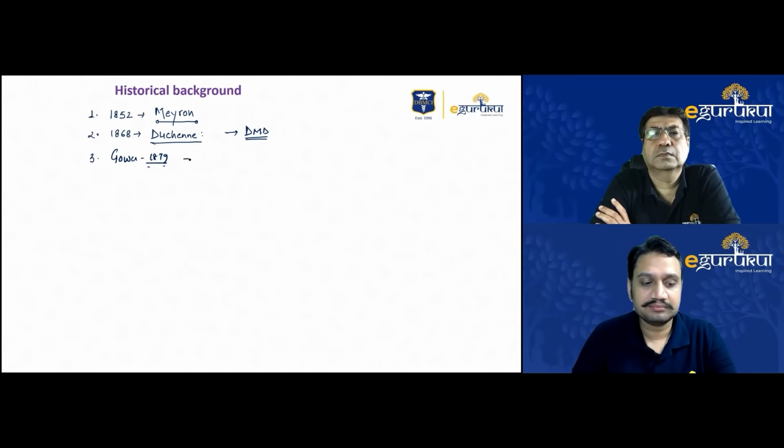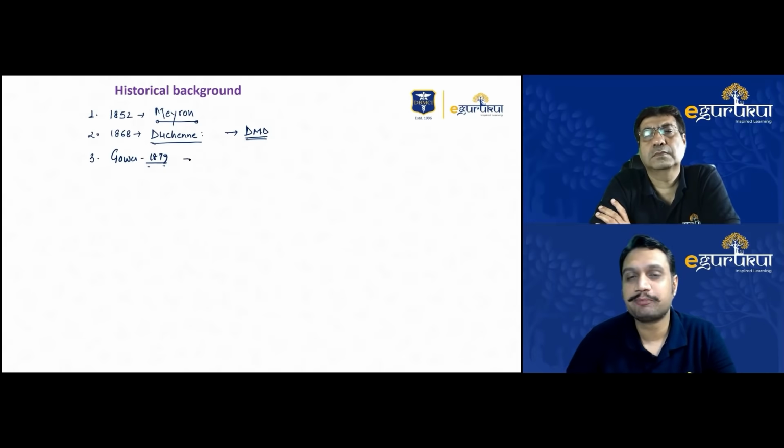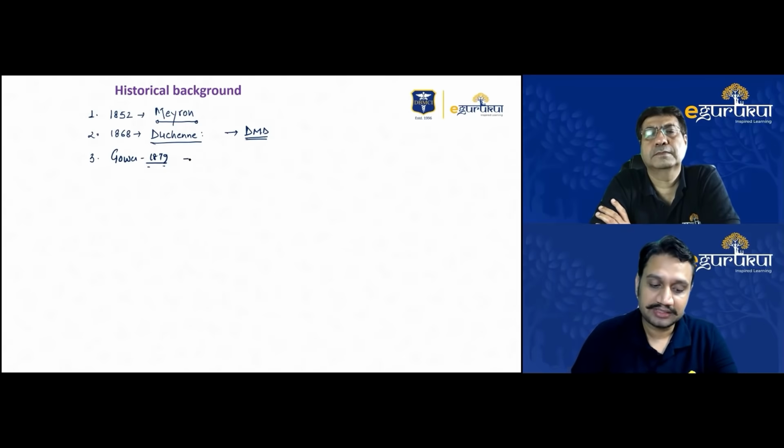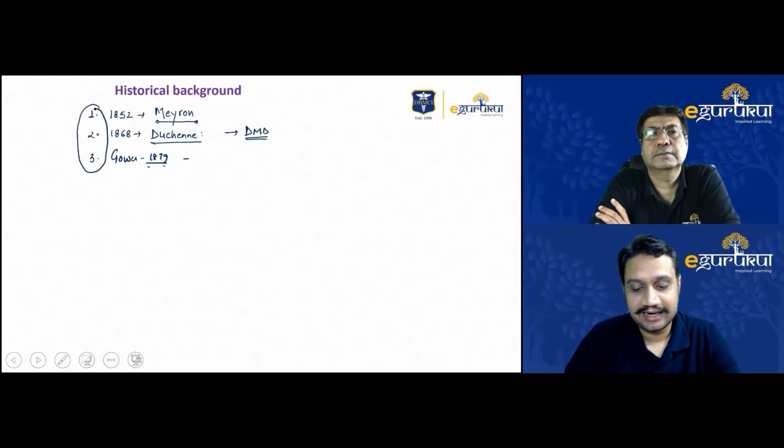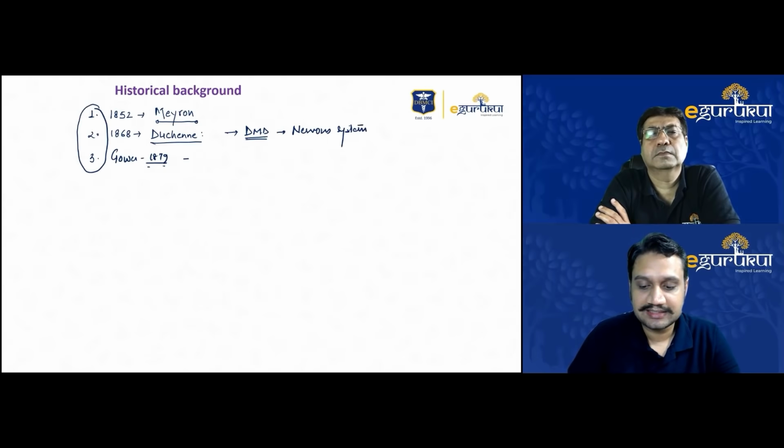The other myopathies, the Emery-Dreifuss or the facioscapulohumeral, were all described later, in the 1800s only. But this is how the history goes back. So Duchenne was the person who identified, and he definitely was the one to differentiate that it is not affecting the nervous system. It is only affecting the muscles, the musculoskeletal system. Only the muscles are being affected. So that's how he got all the credit for finding these dystrophies.